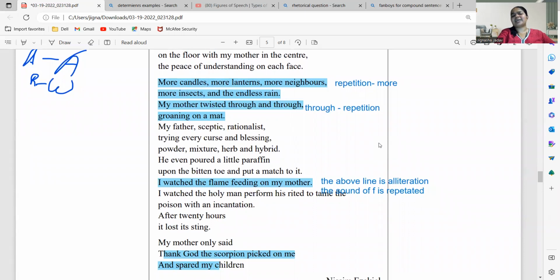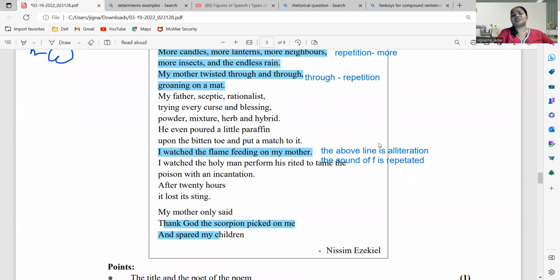My father, sceptic, rationalist, trying every curse and blessing, powder, mixture, herb and hybrid. He even poured a little paraffin upon the bitten toe and put a match to it. I watched the flame feeding on my mother's toe. I watched the holy man perform his rites to tame the poison with an incantation. After twenty hours it lost its sting. My mother only said, thank God the scorpion picked on me and spared my children.